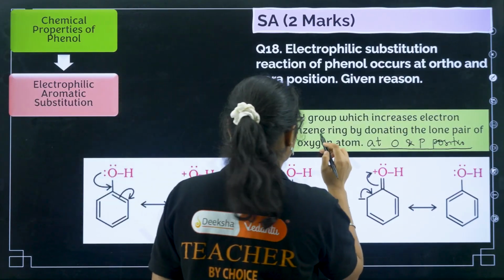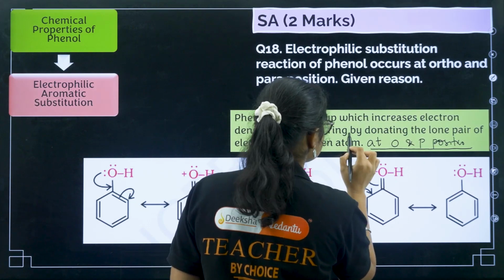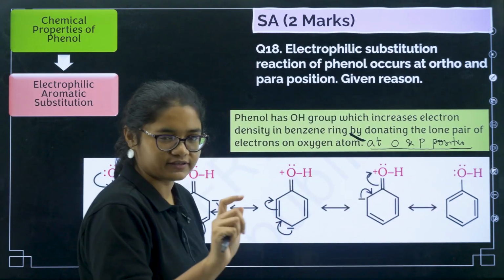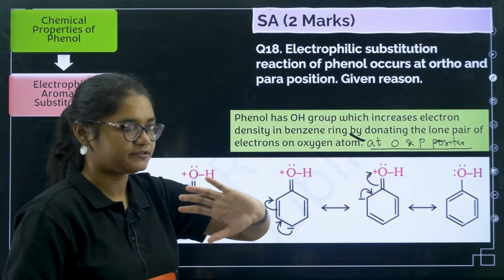Okay, please add this at ortho and para positions. After that you can write down, by donating. Just a small mistake, please correct it. Sorry students, please correct it.